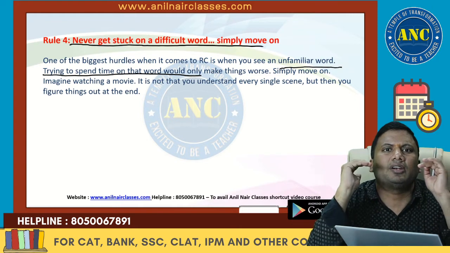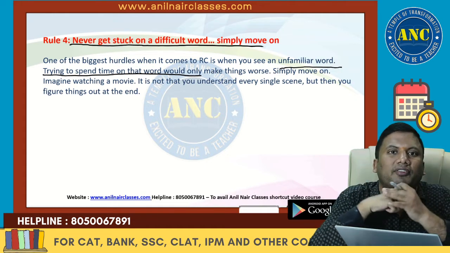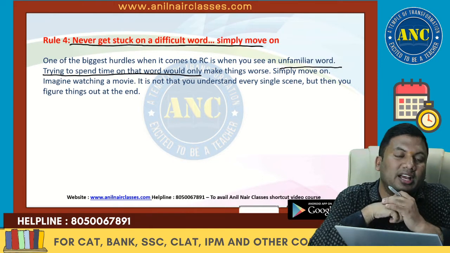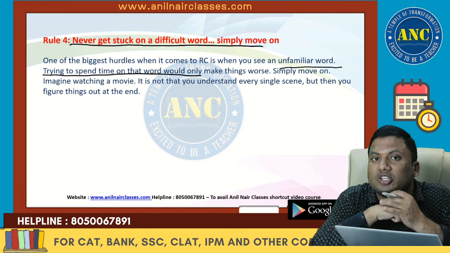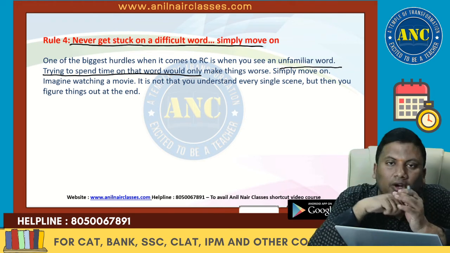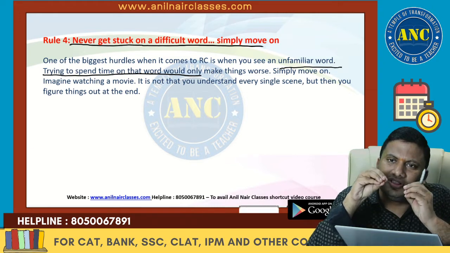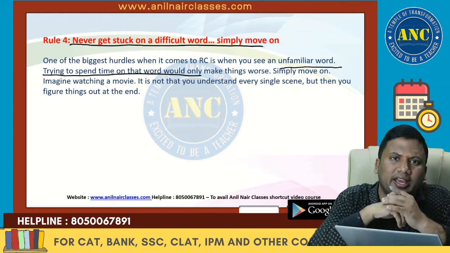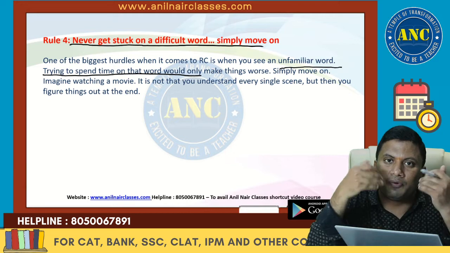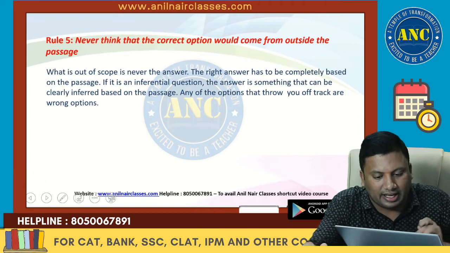So generally what will happen is, ego comes forward for an engineering student. I got 100 out of 100 in 10th. I got good rank and I am studying in a top engineering college. I was the best in mathematics. Why is this problem creating trouble for me? You are trying to win over the problem. You might win over the problem, but you will lose the exam. Try to win the exam and lose over a problem. It is okay. A winner is also someone who knows what to leave and when to leave and where to leave. I hope this rule number 4 is very clear to you, right?